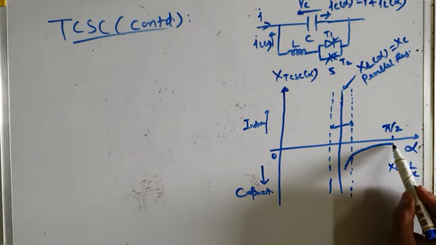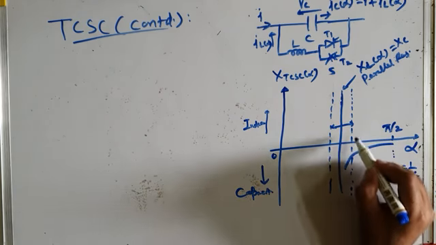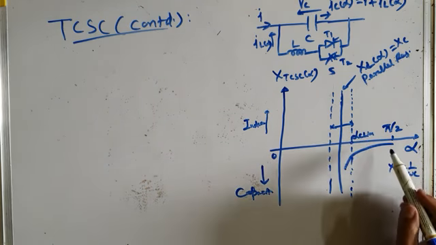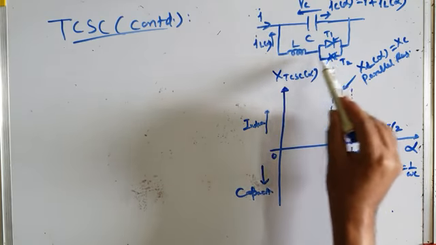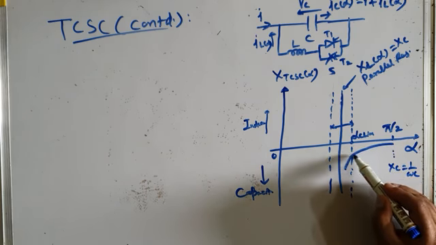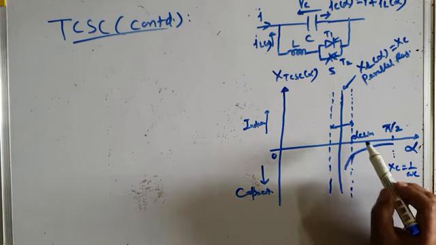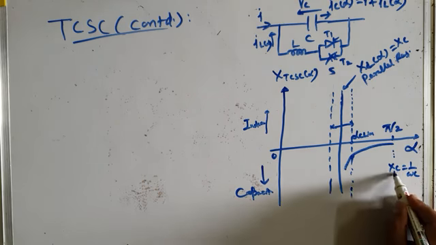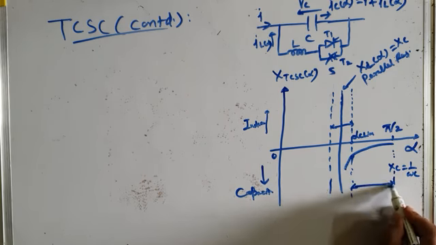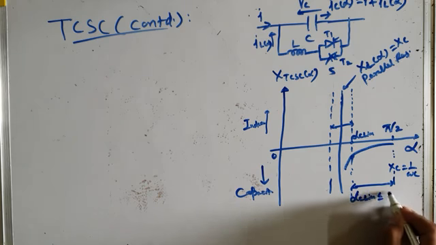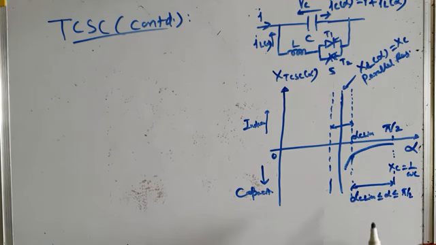And as you decrease alpha from pi by 2 to alpha C lim, this is the minimum value of alpha in the capacitive region, you can see a parallel LC circuit forms, and the capacitive reactance goes on increasing till it reaches some maximum value at alpha equal to alpha C lim. So this is the capacitive region of operation, and the range of delay angle is alpha C lim less than or equal to alpha less than or equal to pi by 2.